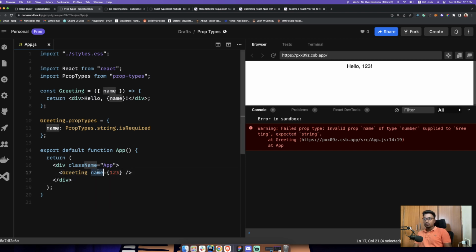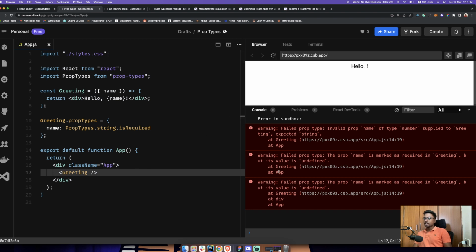Okay, let me remove this entirely. If I remove this and save, you can see it says failed prop type. The prop name is marked as required, but the value is undefined. So it's saying that the name is required, but I got undefined, right?